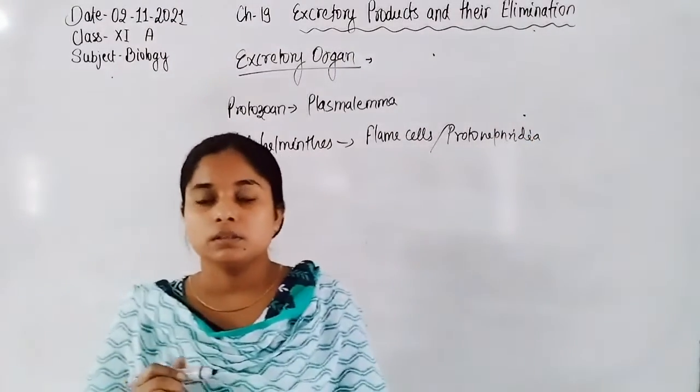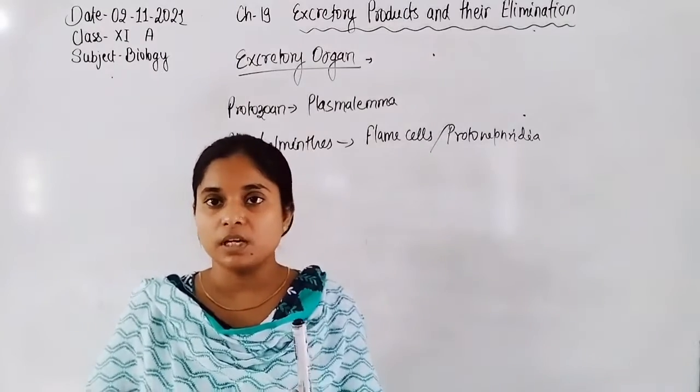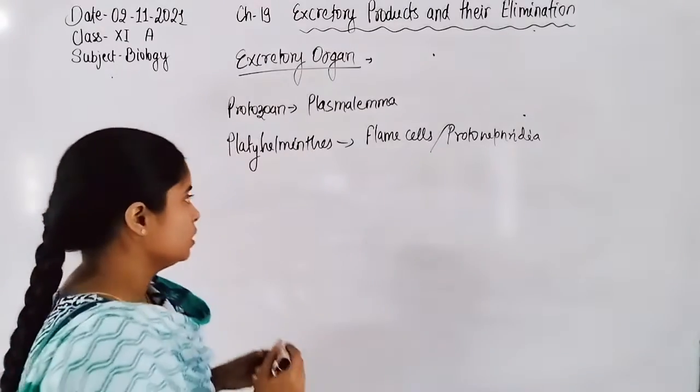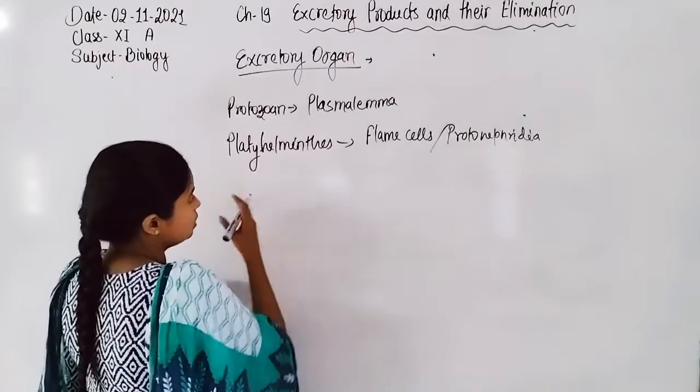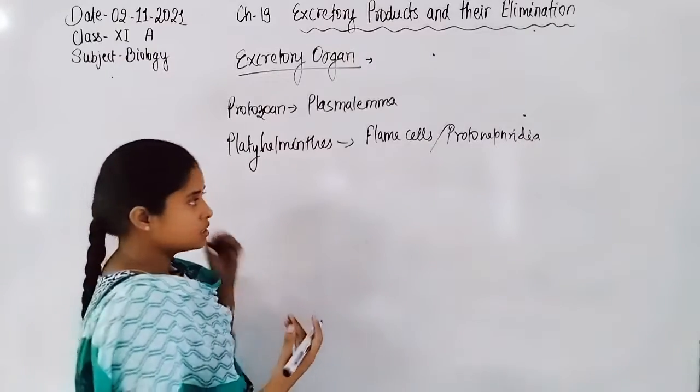So the flame cells function as excretory organs and remove the nitrogenous waste. Now next is arthropoda.